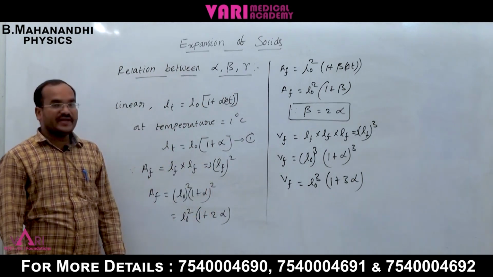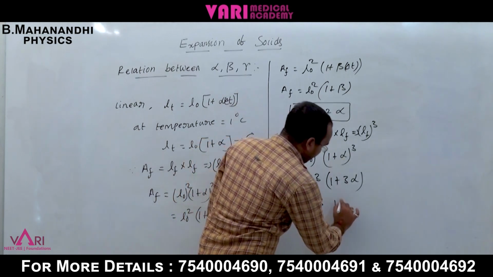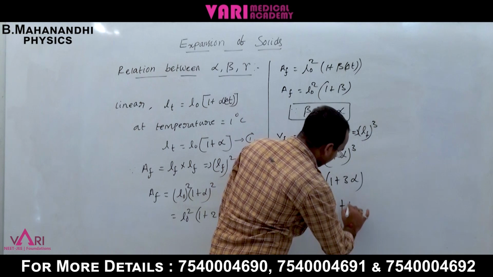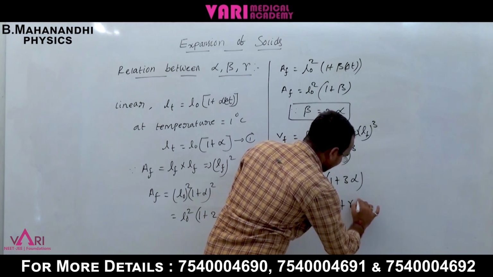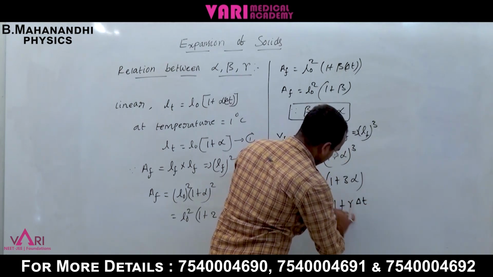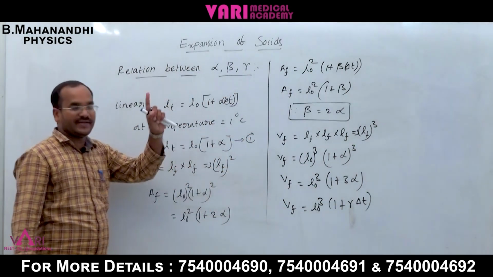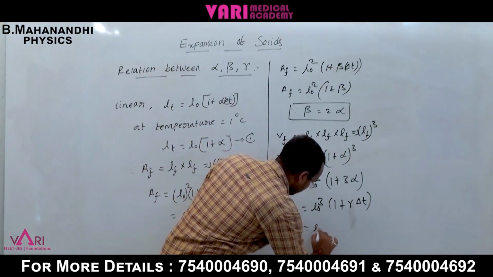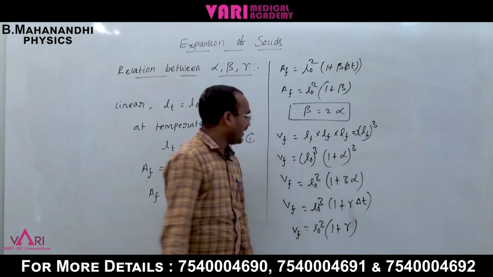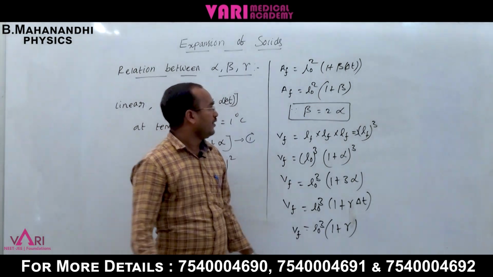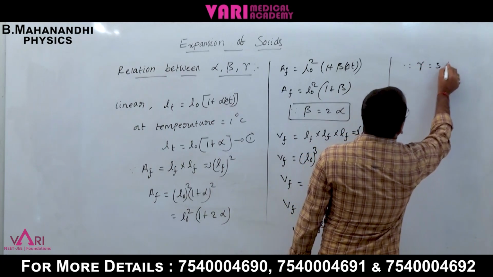Another way of writing it: VF is equal to L0 cubed into 1 plus gamma delta T. Here delta T is 1 degree Celsius, so L0 cubed into 1 plus gamma. Comparing these equations, gamma is equal to 3 alpha.